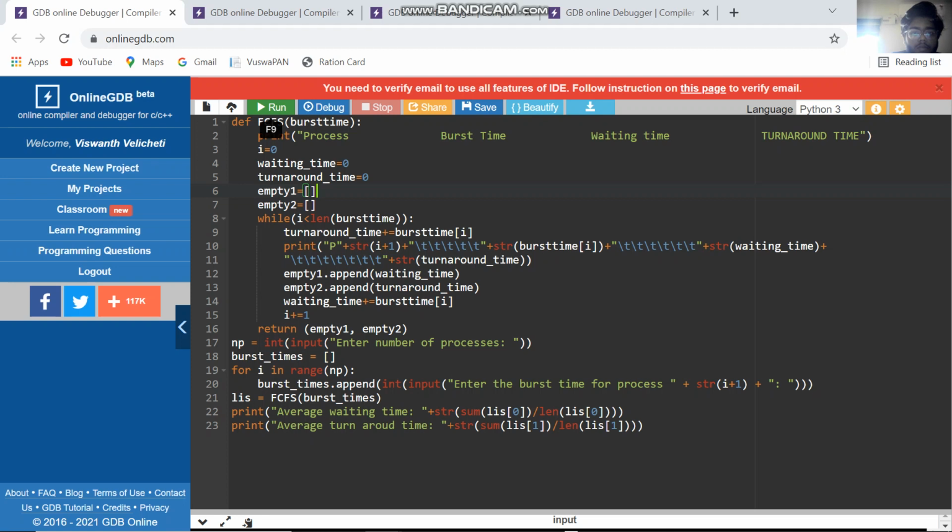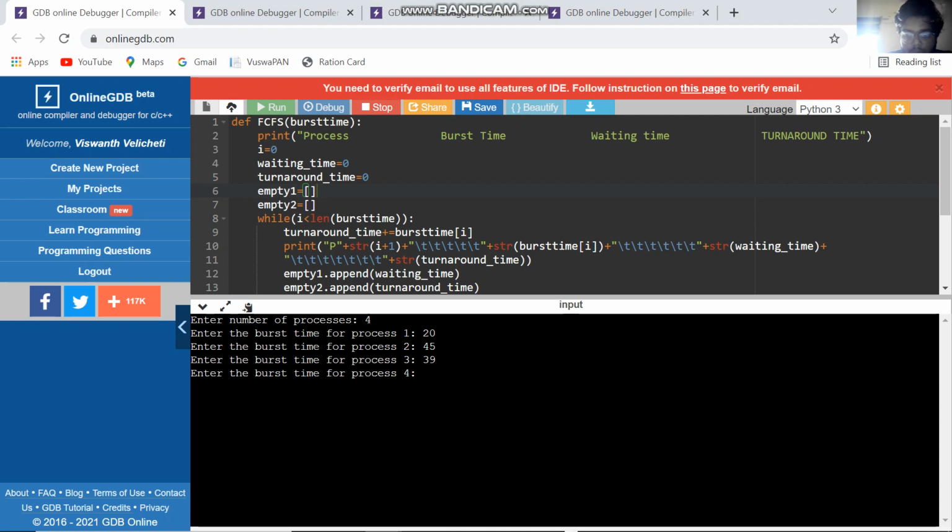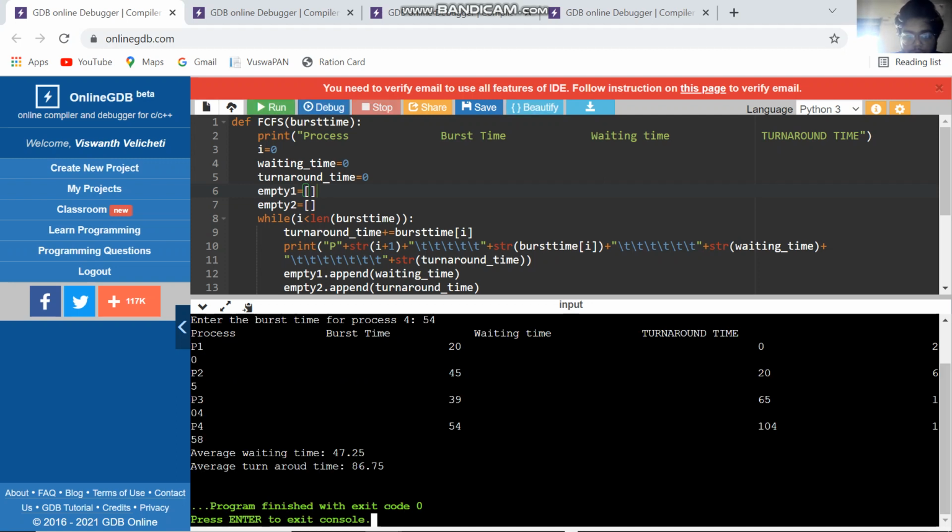That's all. Now let's run the program. Let's give here 4: 20, 45, 39, 54. I got the process, burst time, waiting time, and turnaround time. The average waiting time is 47.25 and the average turnaround time is 86.7.